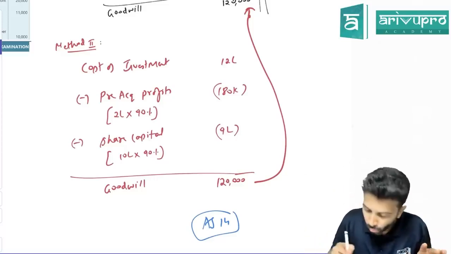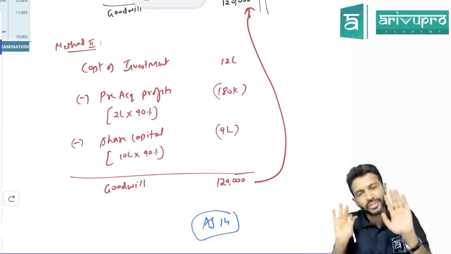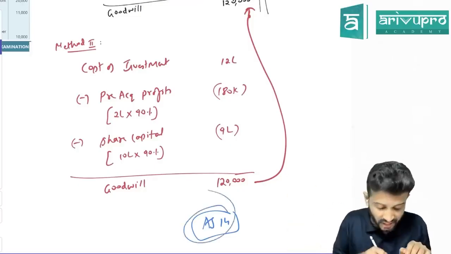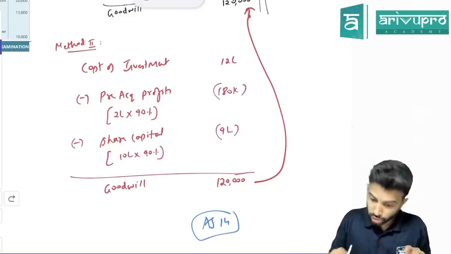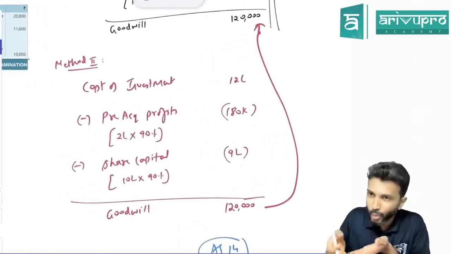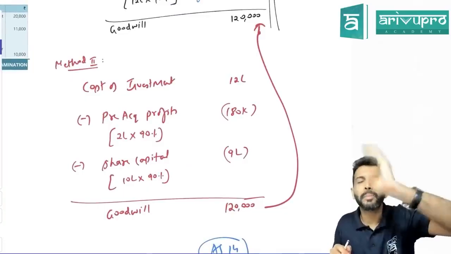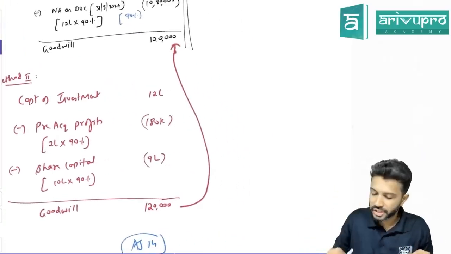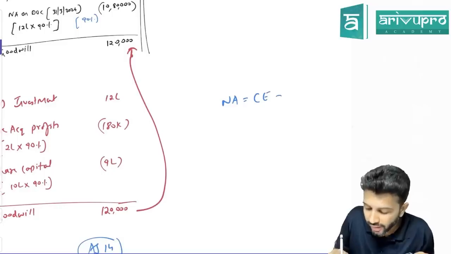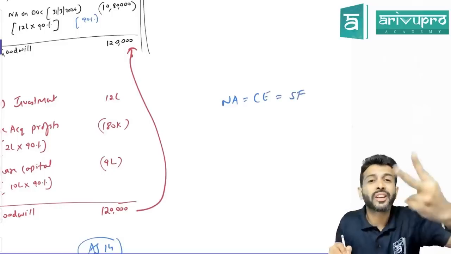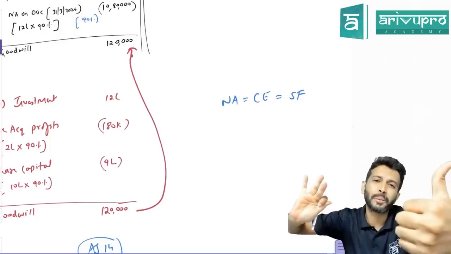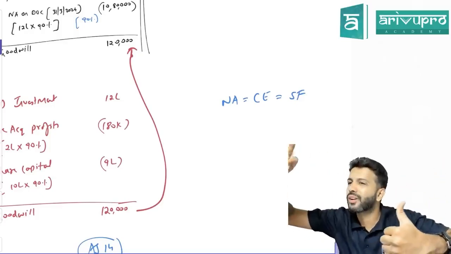Is that okay? So whatever goodwill you are calculating is the same, because goodwill calculation is not as per AS 21, it is as per AS 14. Steps are the same. Proved it to you, sir. Simple logic. I told you in amalgamation, another name for net asset is capital employed, another name is shareholders funds. There are two ways in which you can calculate net assets: assets minus outside liabilities, or shareholders funds.